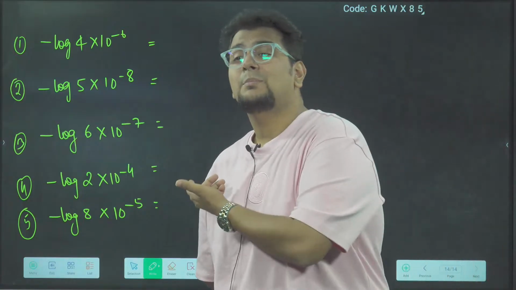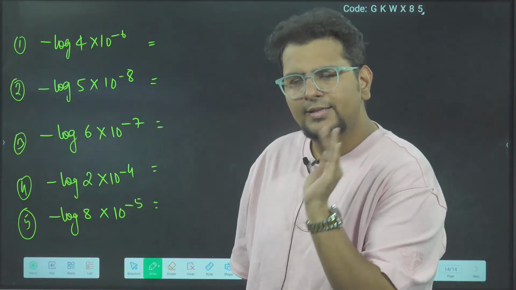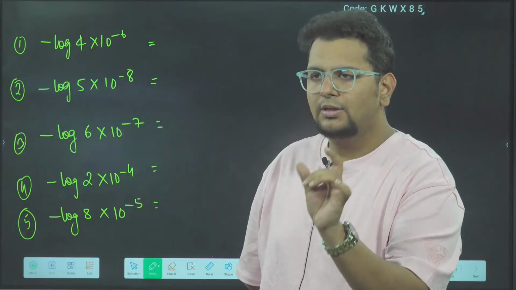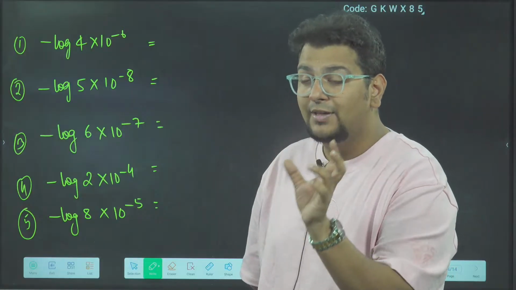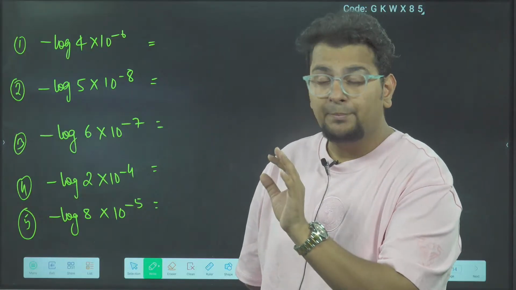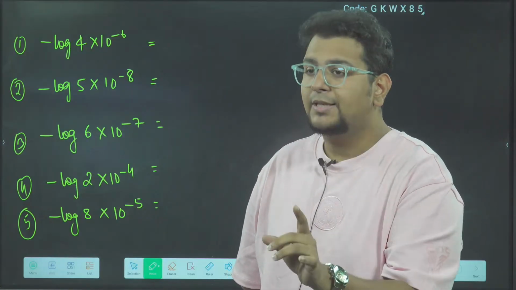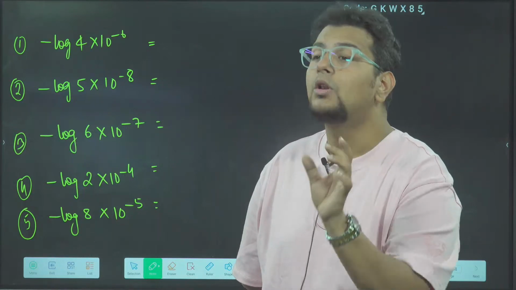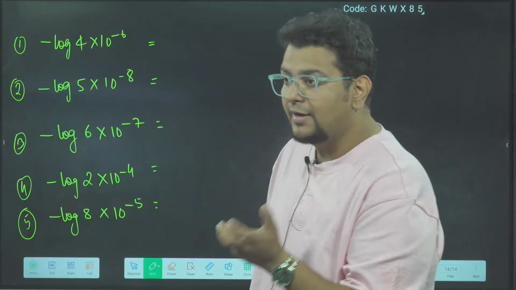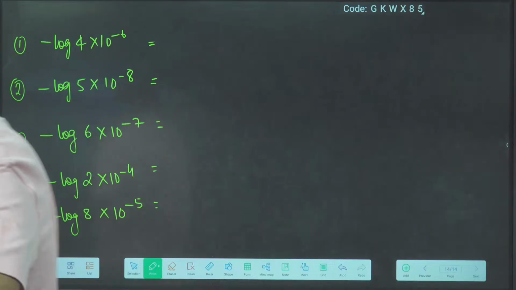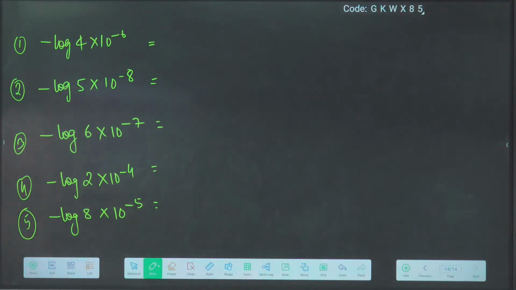I'm not even writing base 10. Reason being very simple. Our job is to learn the mathematics of chemistry. Don't deviate from there. You are not an MPC student. You are a BPC student. Mathematics is your tool. And in chemistry, we have to go in depth. So don't deviate from that. But yeah, so let's see.